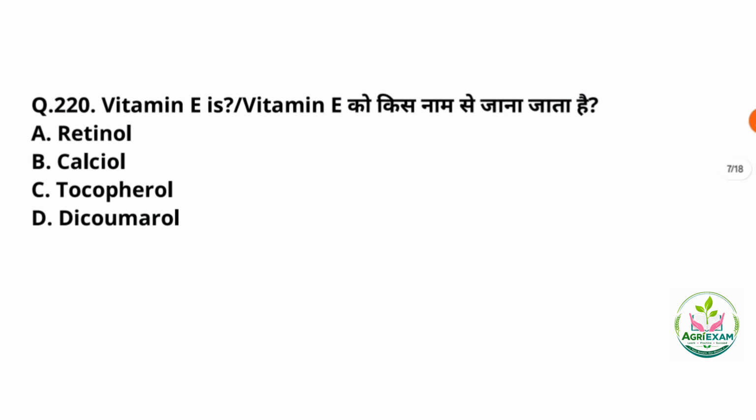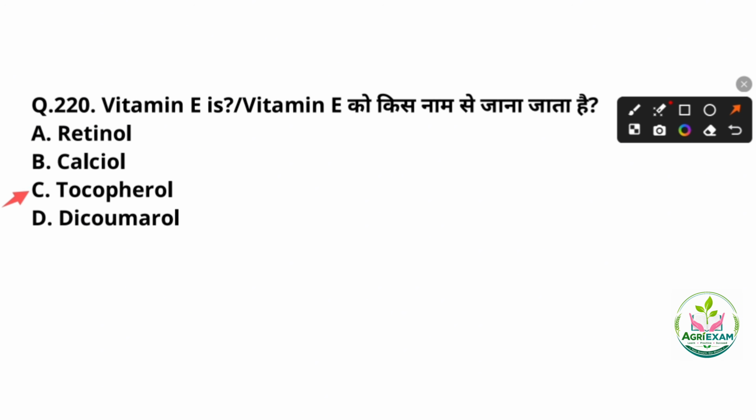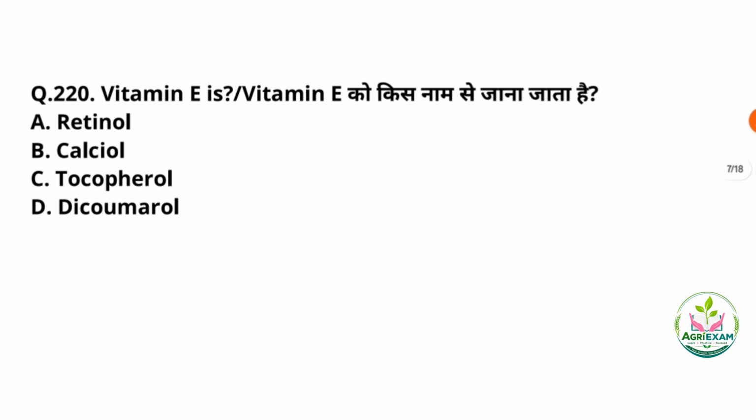So, vitamin E, what is the primary form of vitamin E? That is tocopherol. Option number C is the correct answer. Specifically, vitamin E is a group of 8 fat soluble components that includes 4 tocopherols and 4 tocotrienols.